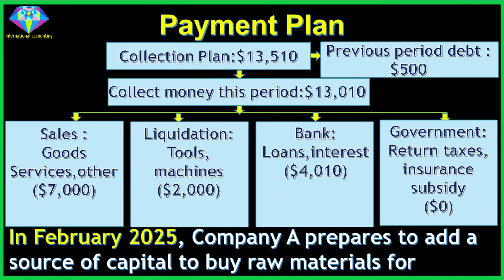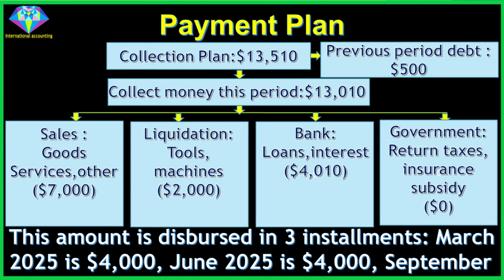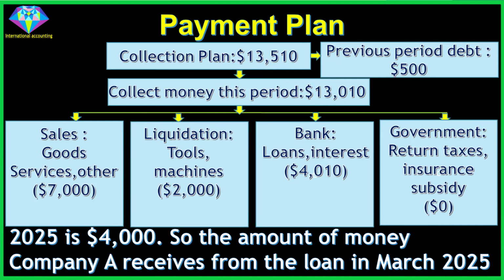In February 2025, Company A prepares to add a source of capital to buy raw materials for production. The company applies for a loan from Bank C for $12,000 and is approved by the bank. This amount is disbursed in 3 installments: March 2025 is $4,000, June 2025 is $4,000, September 2025 is $4,000.